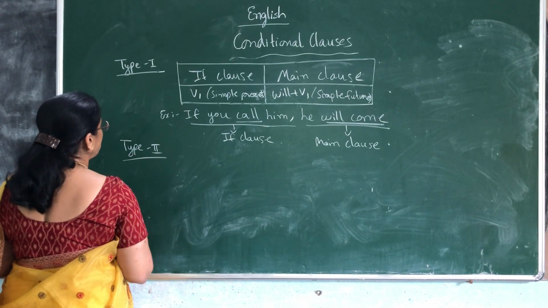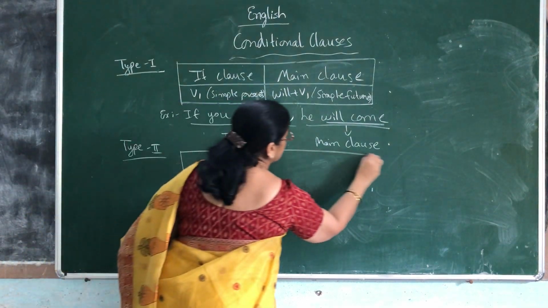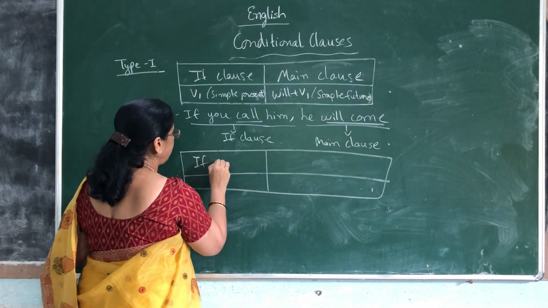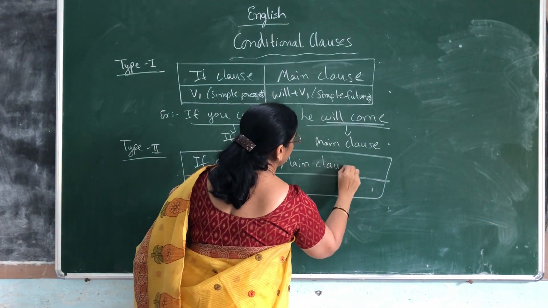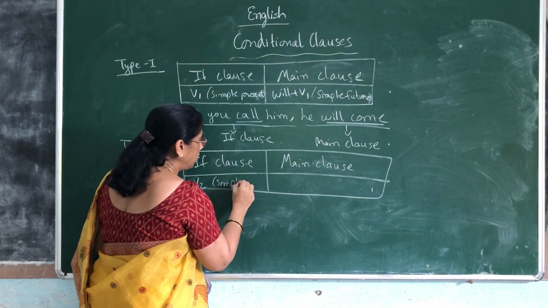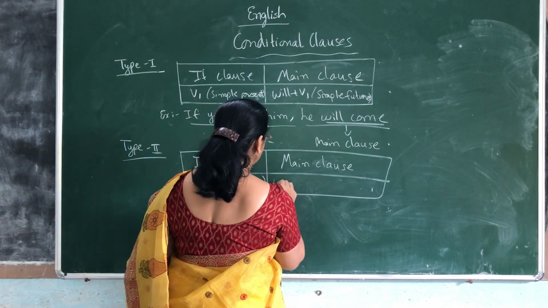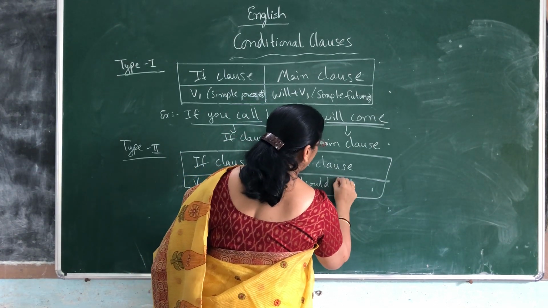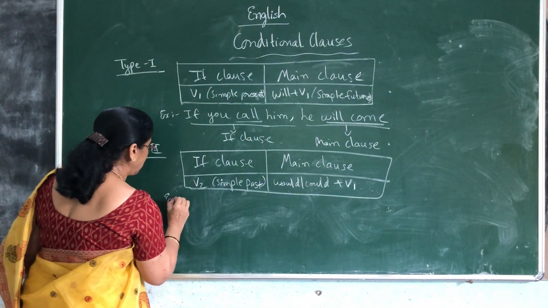Coming to type 2. We will see type 2 now. Type 2 also I will show the structure of how it is used. First part will be the if clause. Second part will be the main clause. What we will use is V2 form. What do you mean by V2? Simple past. Next, in the main clause, you can use would or could plus V1 form. Remember this. V1 means simple present. So see the example now for this.